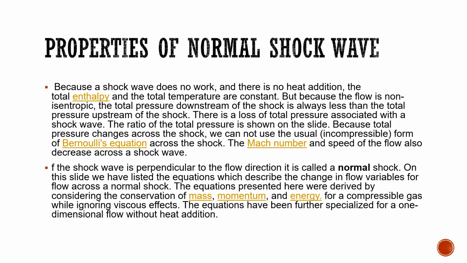The presented equations were derived by considering some governing equations, used to find the four parameters: velocity, temperature, pressure, and density.